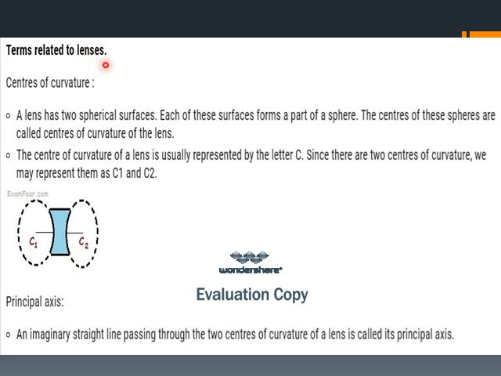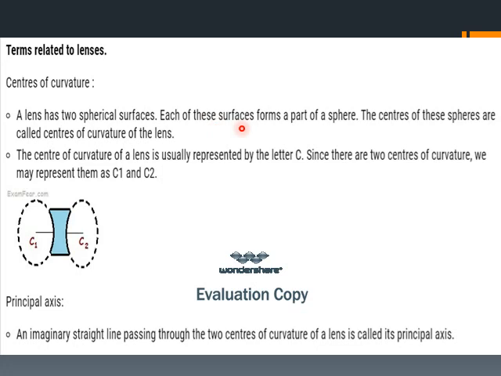First one is center of curvature. A lens has two different parts, that is, two spherical surfaces. This is one spherical surface and this is a second spherical surface. So these two together form a lens. Each of these surfaces forms a part of a sphere.